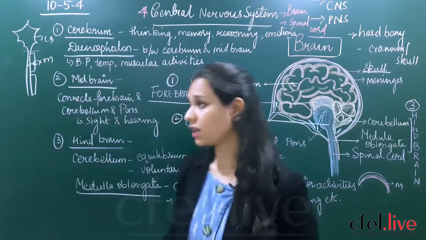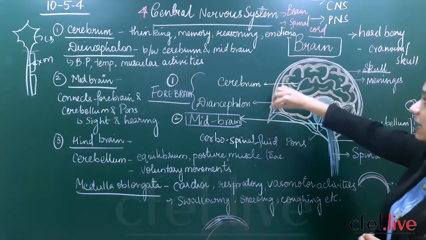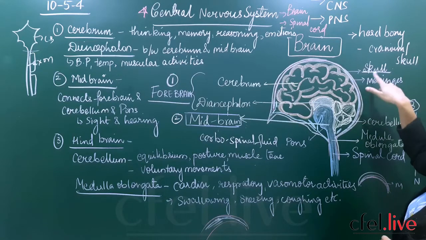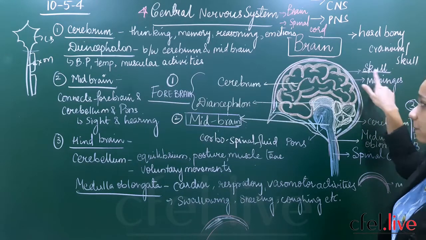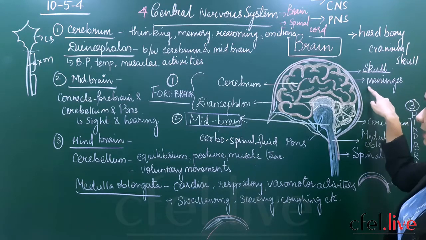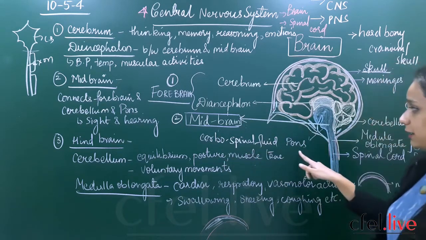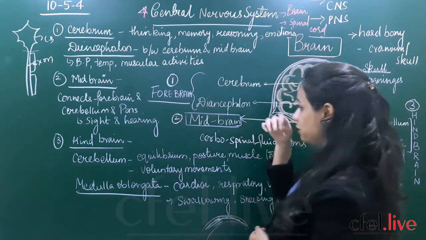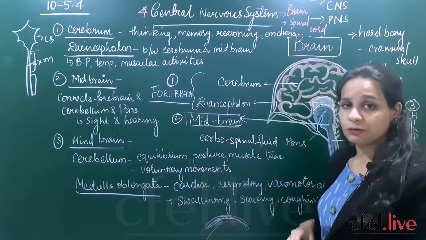Now we have seen that the brain is covered with a very important hard bony structure called the skull or the cranium. Then the layers of the brain are called meninges. Between the layers there is the cerebrospinal fluid. Now let us discuss the first part of the brain, that is the forebrain.